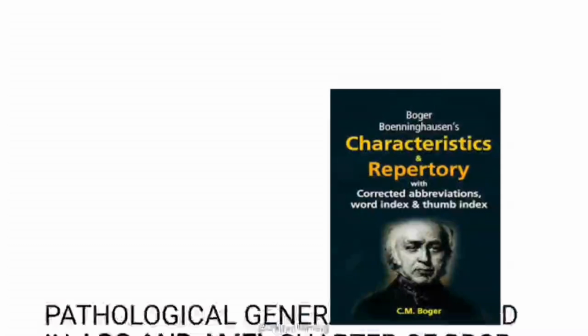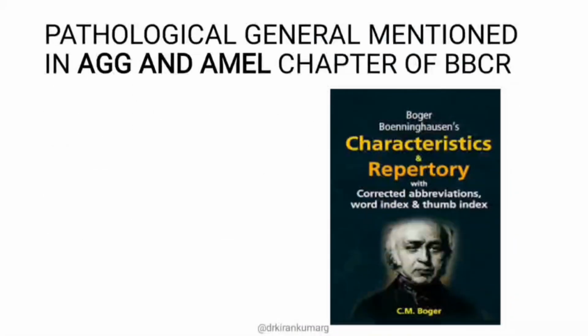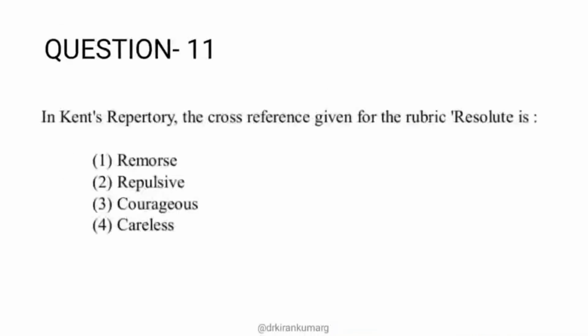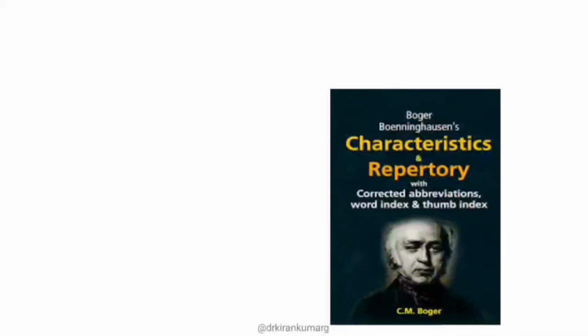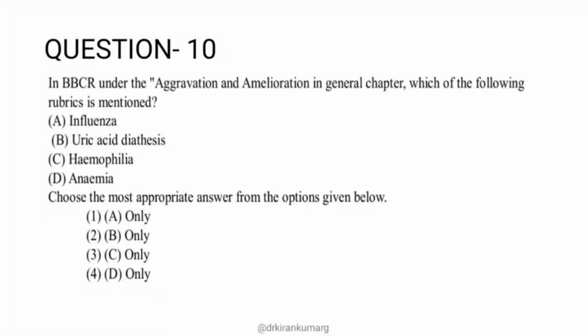But there are exceptions. There are two pathological generals which are actually misplaced, but are mentioned in the aggravation and amelioration chapter of BBCR. Those two rubrics are uric acid diathesis and senility. Though they are pathological generals, they are mistakenly mentioned in the aggravation and amelioration chapter of BBCR. So the right answer is uric acid diathesis, option 2, B only.